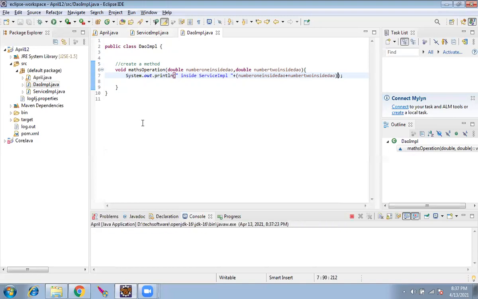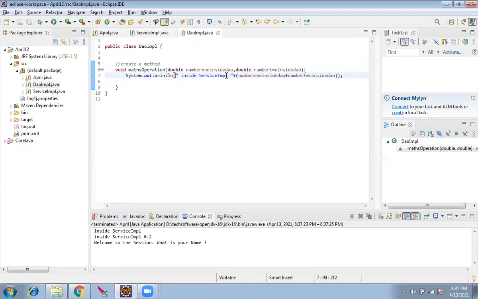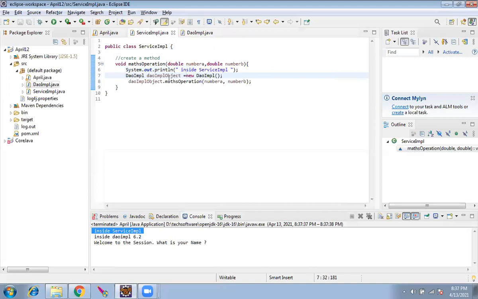So now if I run, inside service, now let me change this inside DAO, inside DAO IMPL. So first the control has gone into service. From the service we created an object of DAO.